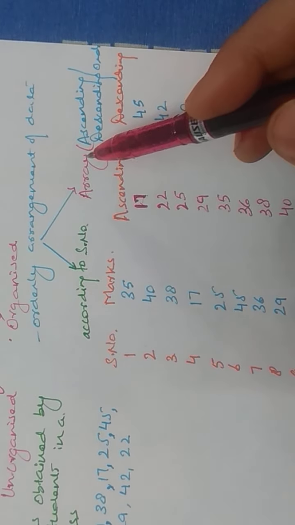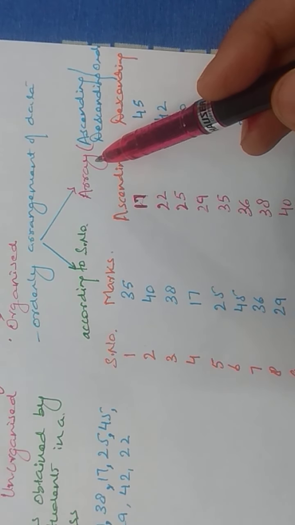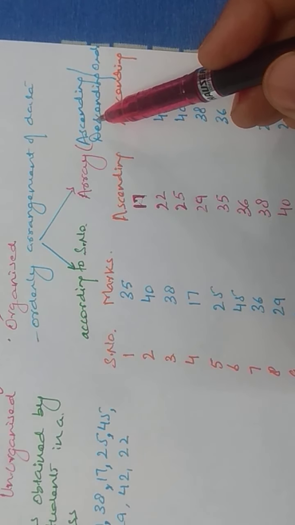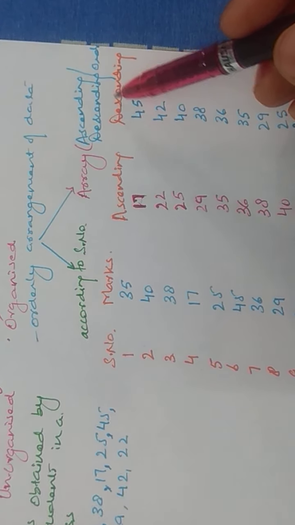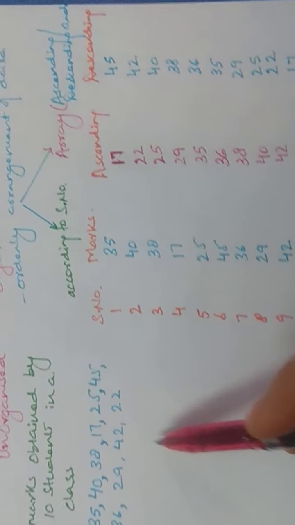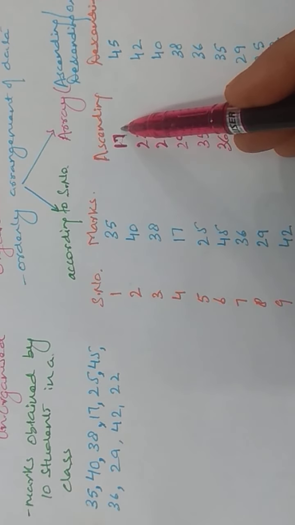The other method is to arrange in the order of magnitude, either in increasing order, which is called ascending, or in decreasing order, which is called descending. In ascending, you keep the lowest value first. In this data, the lowest value is 17.